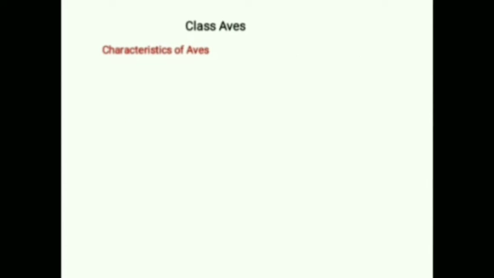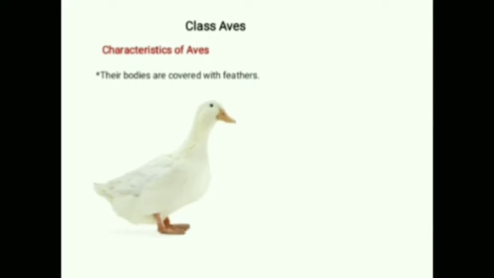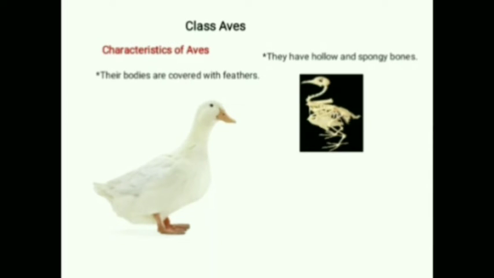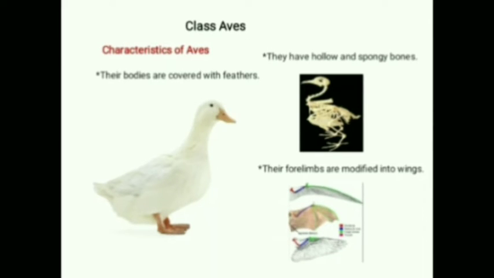Now the next is class Aves. This class includes birds. Now their bodies are covered with feathers like this. And the second one is they have hollow and spongy bones. You can see in the pictures, the bones are very hollow and spongy. Now the third one is their forelimbs are modified into wings.